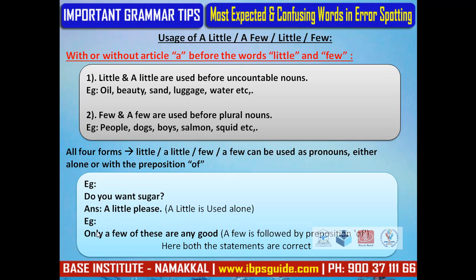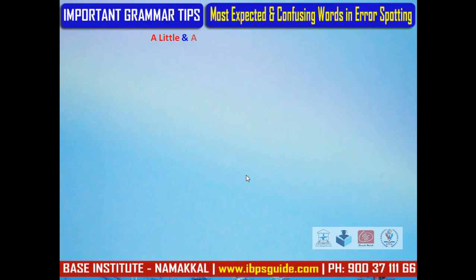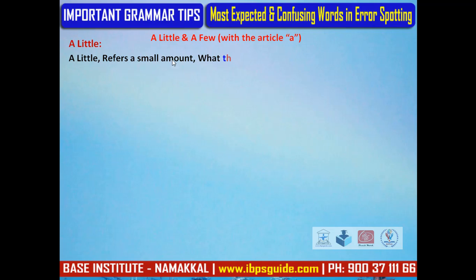One more example, only a few of these are any good. In this, a few is being followed by the preposition of. Both the statements are correct. Little and few with the article a. A little refers to a small amount, what the speaker considers a small amount.